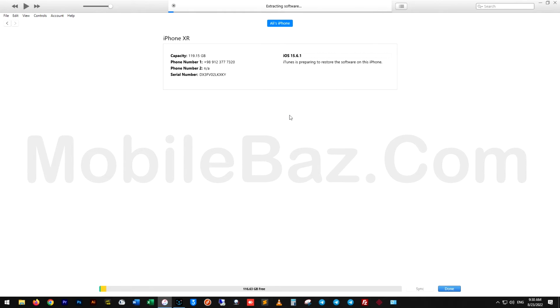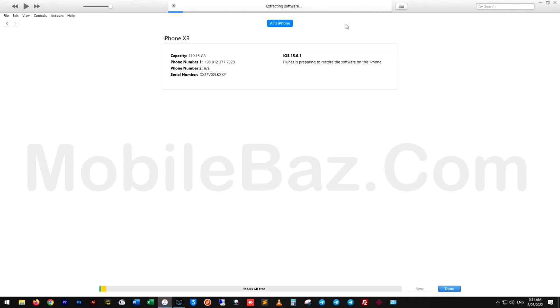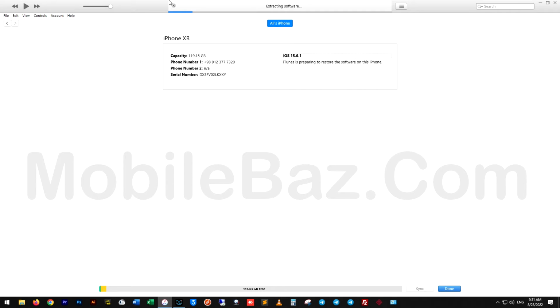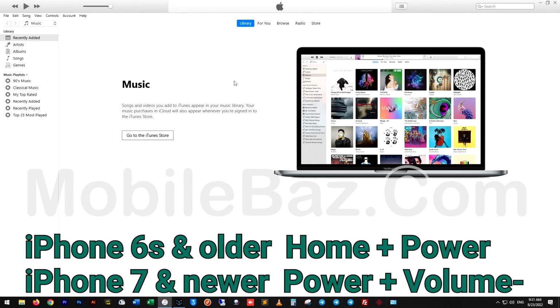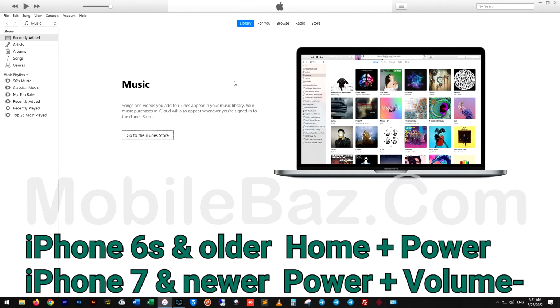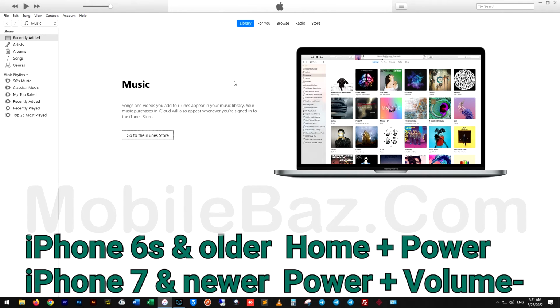If your device isn't on the menu or its software is broken, you should connect your device to the computer and enter the device in recovery mode. For devices after iPhone 7, you should enter recovery mode by holding volume down and power.